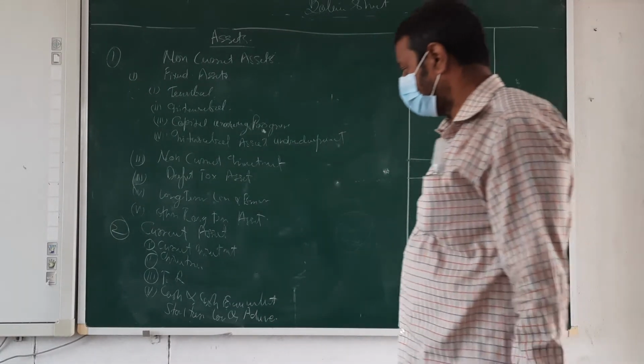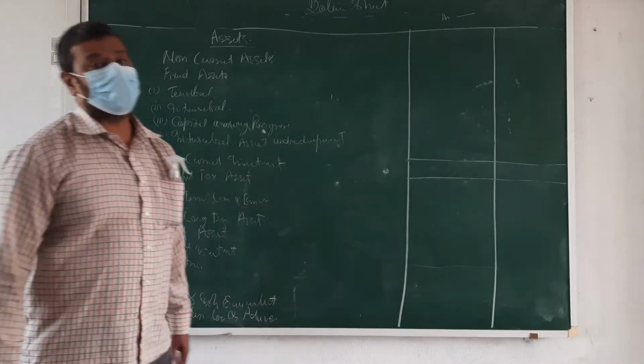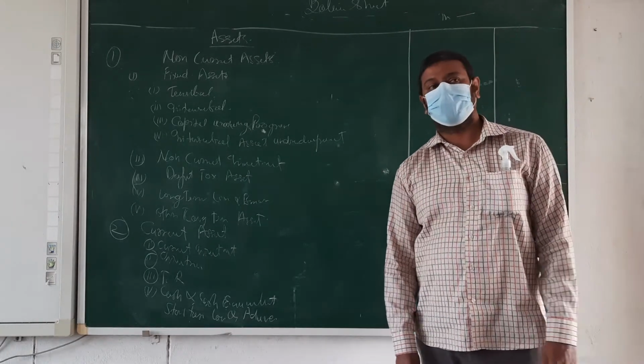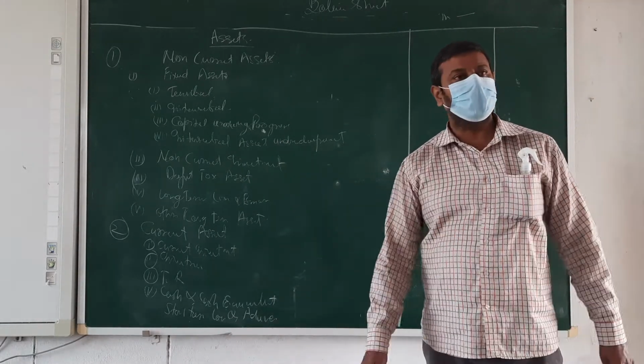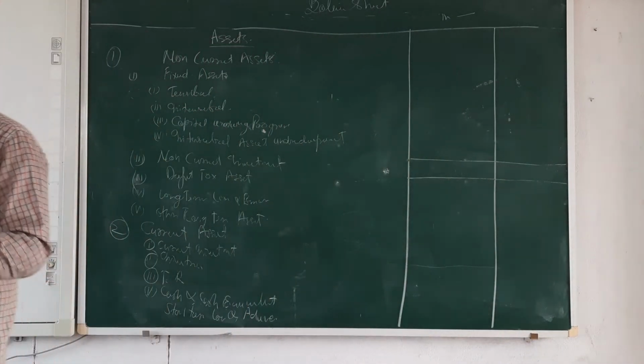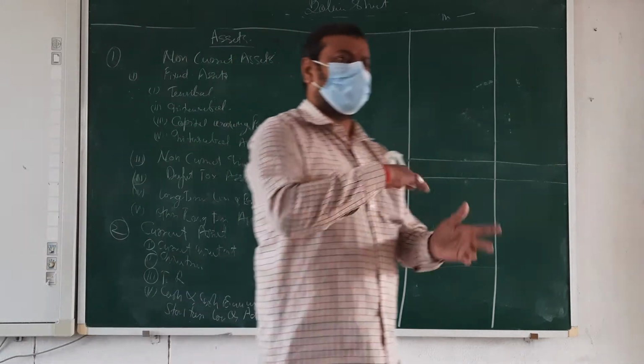Next. Cash and cash equivalents. This is a new thing. When you see the cash flow, then we'll understand. But here I have tried. Say you are going to start your business with 5,000. Then you are purchasing and selling, doing all the transactions.